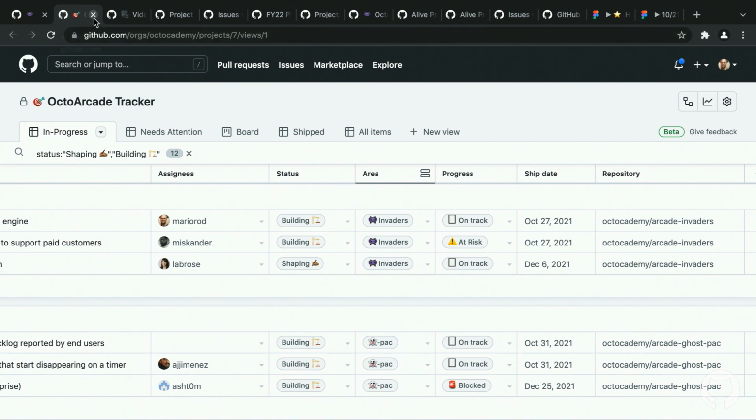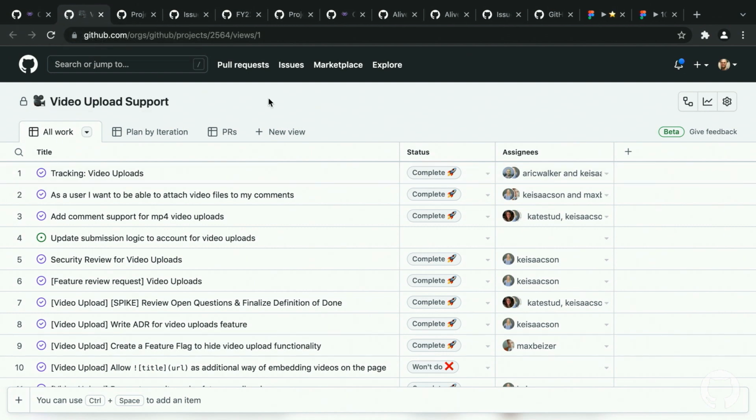Now, you know what? I think this is all fine, but we're really not a game company. So what about showing them something like how GitHub really uses this? Let's do it. One of the features that we ended up doing at the beginning of the year was video upload support. And this just allows you to go into an issue or PR and upload a video. Oh, yeah, I remember. That feature has taken off like crazy, especially in PRs. Absolutely. The team that was working on video upload ended up using the new projects to be able to track their work.